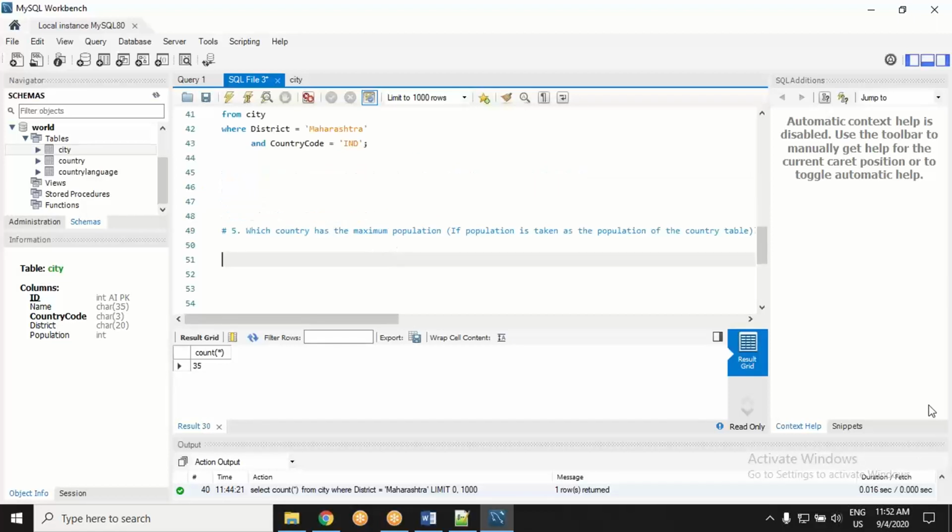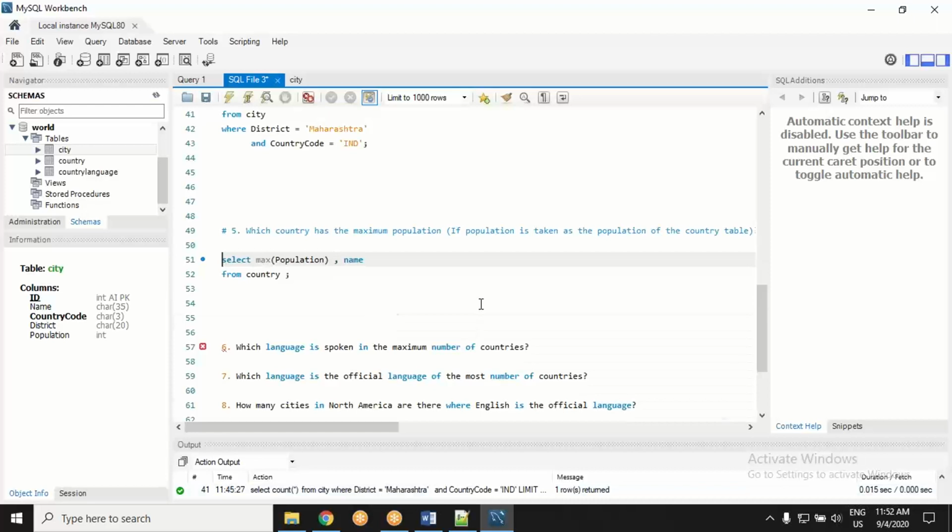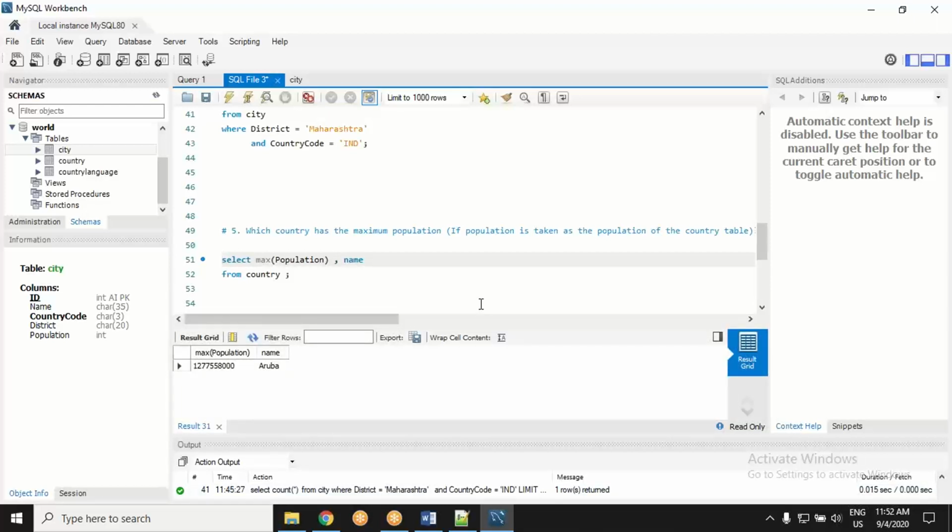Okay, question 5. Many of you have dropped this query. It is as simple as that. Simply put, it is maximum population and name of the country. So a query as simple as this could serve the purpose. Something wrong happening here? Yes, you are choosing max population. It doesn't know which name. Max population, it will show max population. It doesn't know that the name has to be respective to that max population. It doesn't work that way.